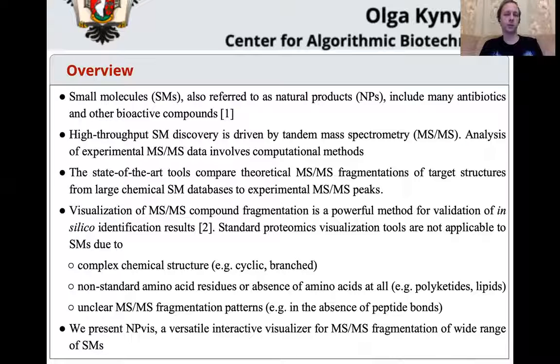Unfortunately, these tools are not perfect yet, so manual validation is always needed for their output. And for this purpose, we developed NPVs, a visualizer of mass spectrum fragmentation for a wide range of small molecules, because current proteomics visualization tools are not applicable to many types of small molecules.